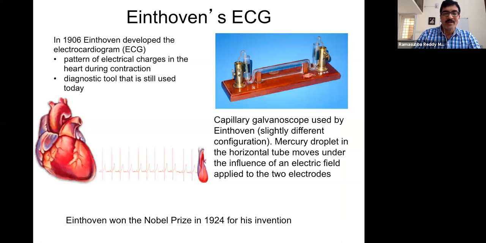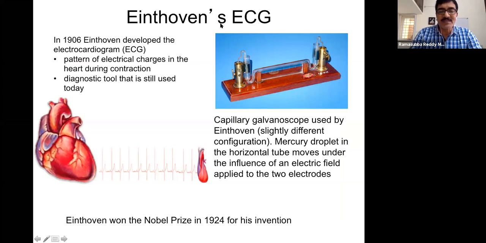So it's not just that whatever we see here or discuss is final. There was a lot of research, or maybe a lot of struggle, that went in. The pioneer whom we can remember is Einthoven.